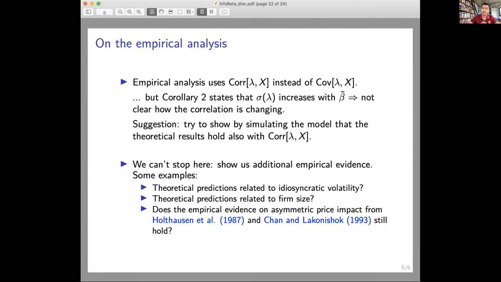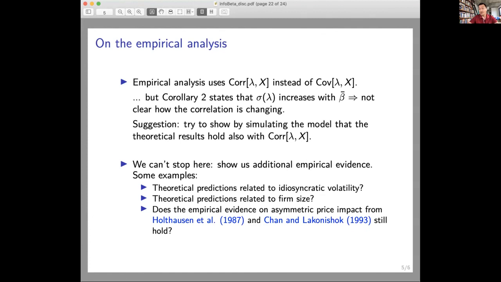And I thought about some empirical evidence that can come straight out of the model. There are some theoretical predictions related to idiosyncratic volatility that I think you can find. Idiosyncratic volatility will show up as being priced, but I don't know if the sign will be positive or negative. This would be up to you to check if in the data there is some relation between idiosyncratic volatility and the risk premium. I think there is, but there is a debate in the literature.